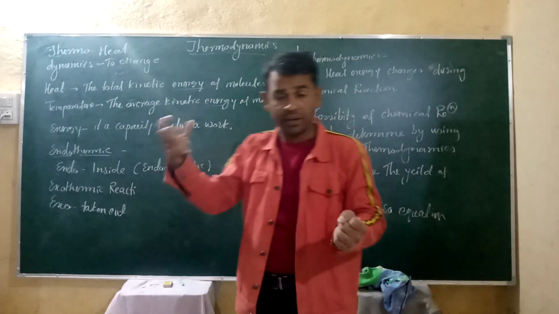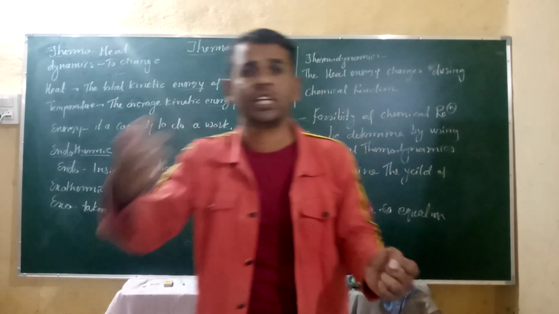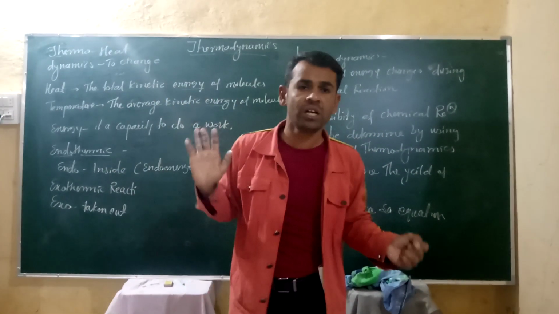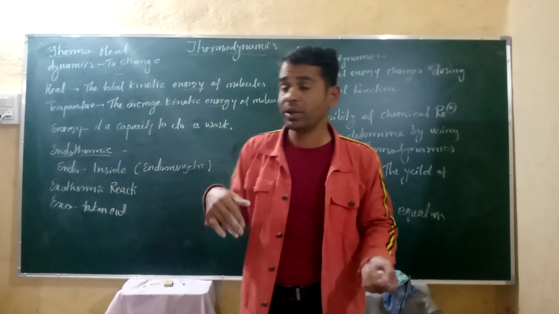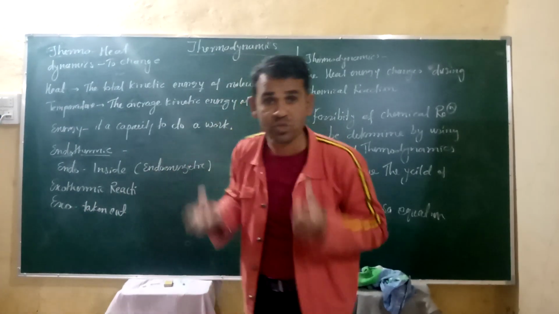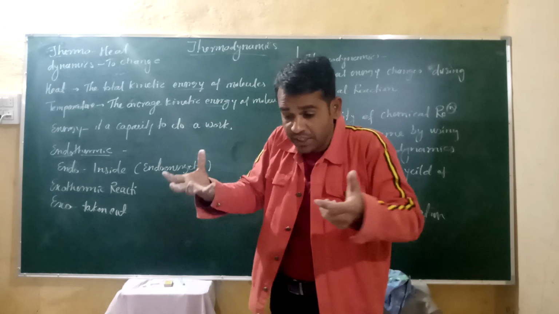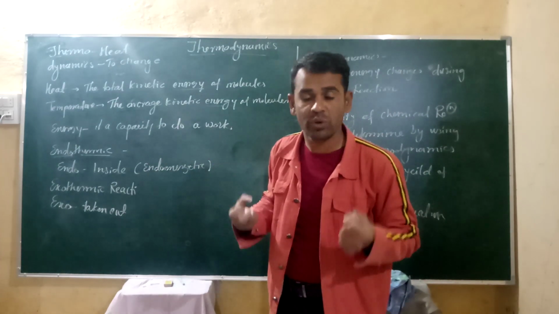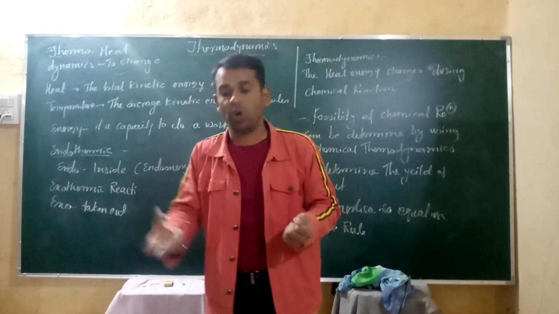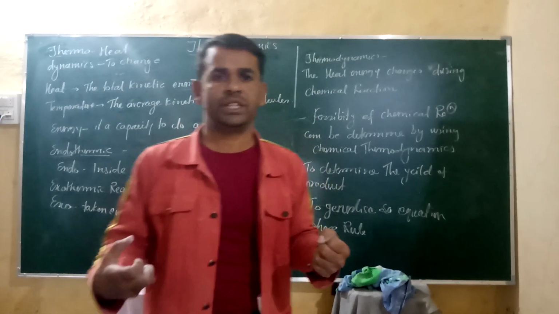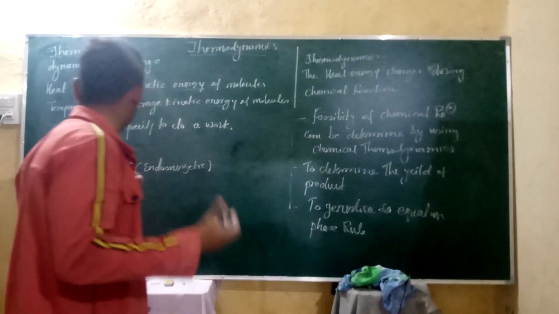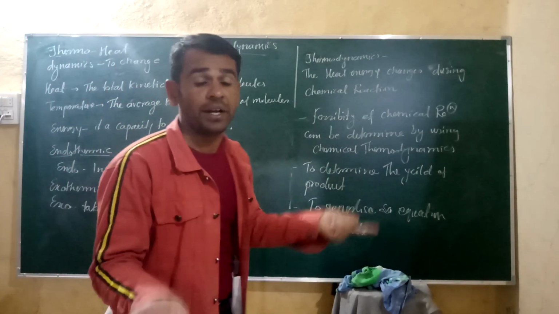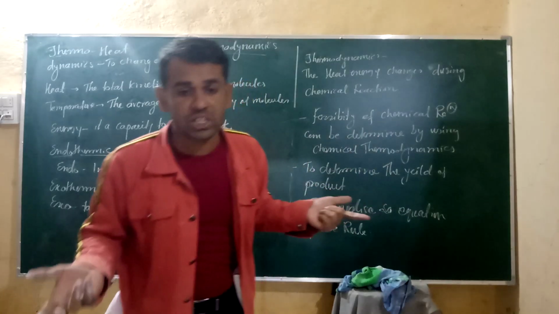Whenever a reaction takes place, there are two types of reaction: one is the endothermic reaction, another is the exothermic reaction. In an endothermic reaction, heat is absorbed by the molecules, that is, heat is absorbed from the surroundings. We also call it an endoenergetic reaction. In an exothermic reaction, exo means outside, heat is liberated during the course of the reaction.